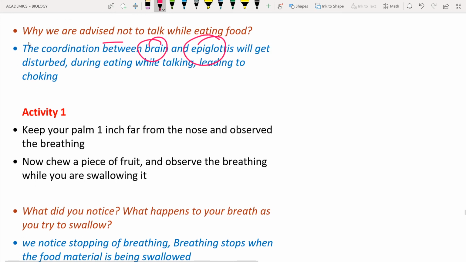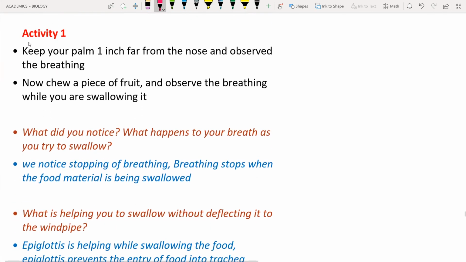Okay, so next is activity 1. This activity is about the mechanism seen while eating, the importance of the epiglottis while you are swallowing. For this, we have to do one small activity.